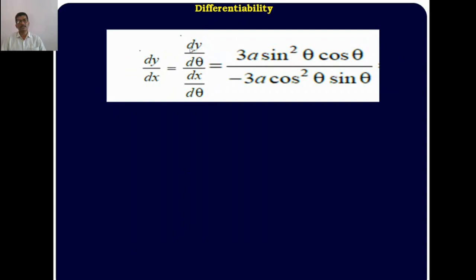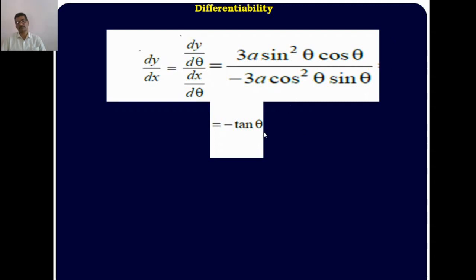Substitute the values. Dy upon d theta is 3 times a into sin square theta into cos theta, and dx upon d theta is minus 3 times a into cos square theta into sin theta. Simplify here. 3a cancels, one sin theta and one cos theta cancel, remaining sin theta divided by cos theta, that value is minus tan theta.